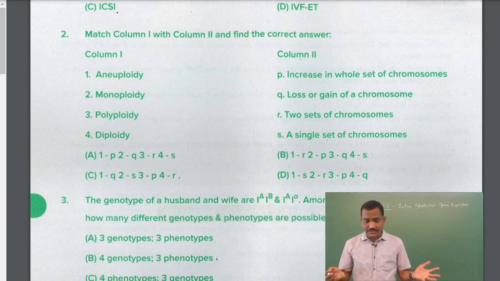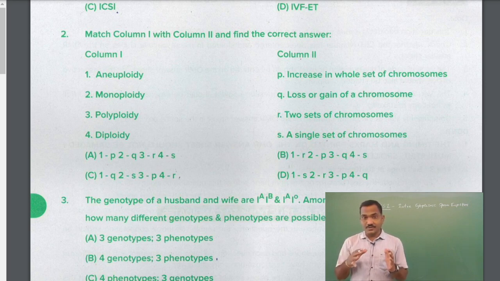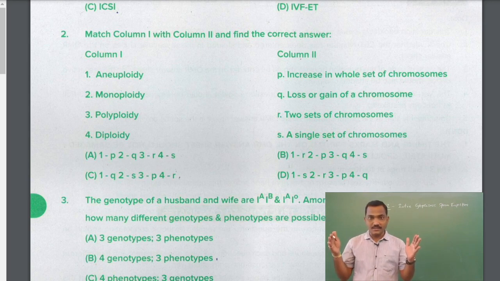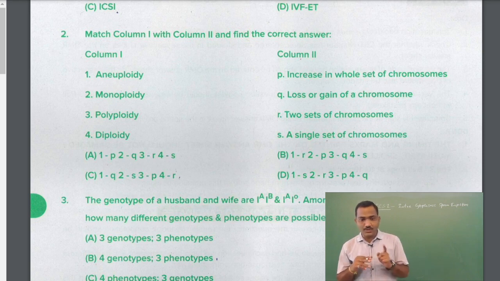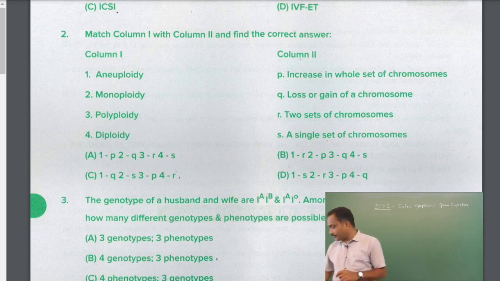You are very familiar with it, what is diploid set and what is haploid set. So diploid is nothing but 2 sets of chromosomes, one set from the male donor, the other set from the female donor, n plus n, 2n. So this is said to be diploidy, 2 sets of chromosomes.